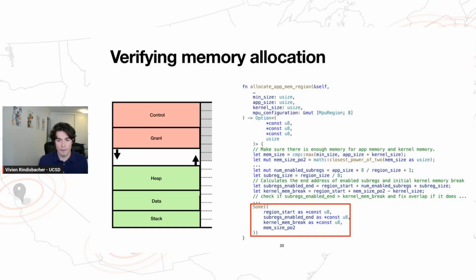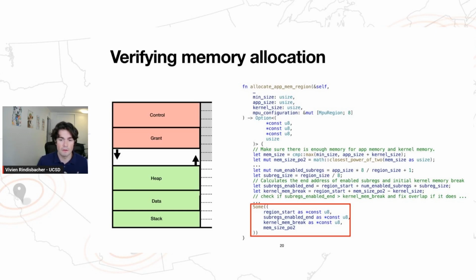Okay, so on the left, we have the process memory layout, which I showed you before. And on the right, we have this function allocate app memory region, which is the function that's responsible for setting up the process memory layout for any given process. Now, I don't want you to worry about how it does that. For now, let's just focus on what it returns.